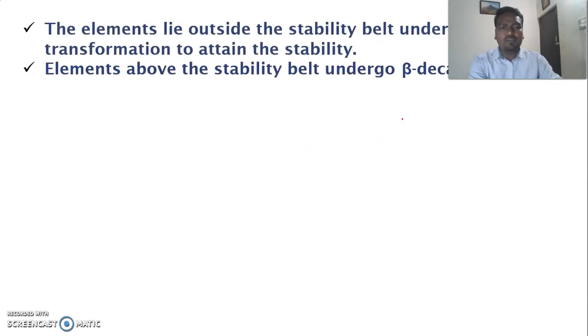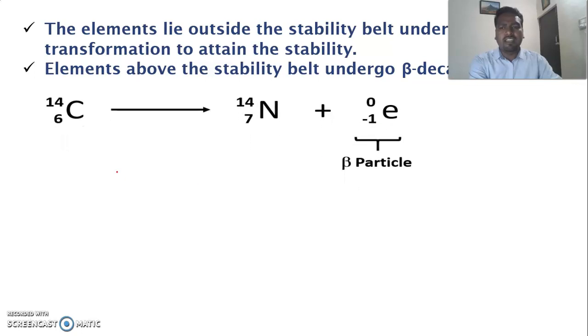If the elements above the stability belt undergo beta decay, for example, carbon exhibits three different isotopes: C12, C13, C14. Dear students, as I said, the standard form of carbon is C12, which contains 6 protons and 6 neutrons.